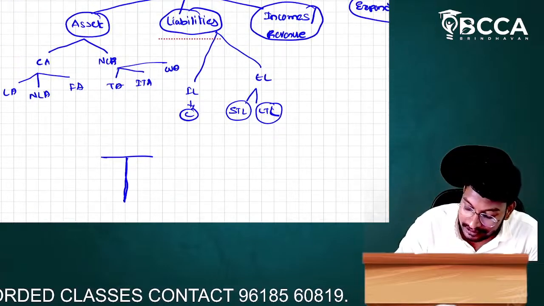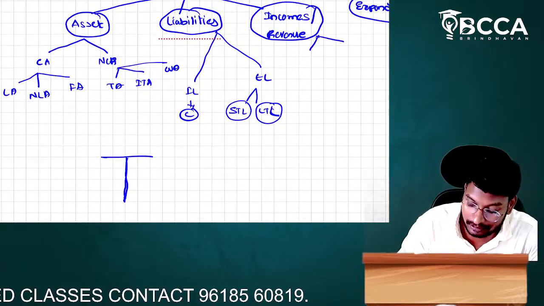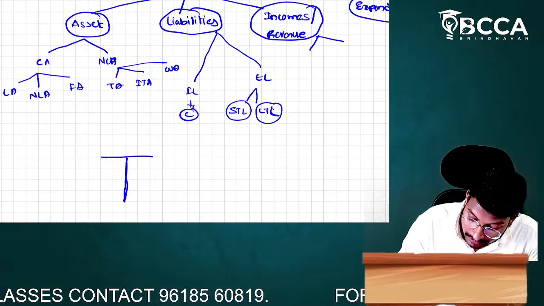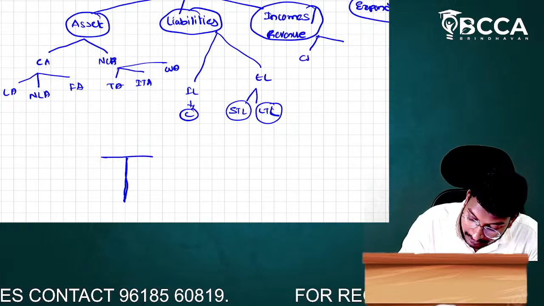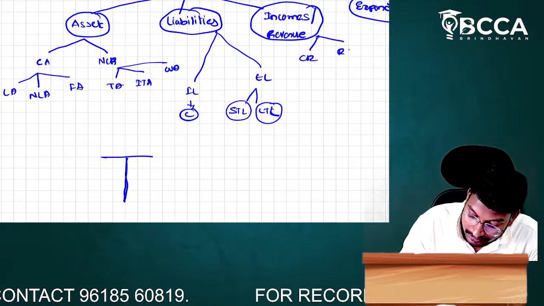Next one. Incomes are classified into how many types? As we have learned, capital receipt and revenue receipt. Capital receipt and revenue receipt.